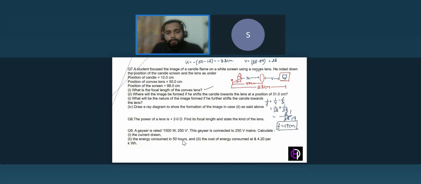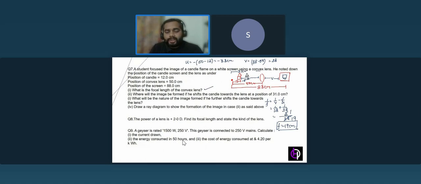Where will the image be formed if we shift the candle towards the lens? Now what is happening? The candle is shifting towards the lens, that means in this direction, the candle should be shifted to 31 centimeter. Now this time from the starting point, the candle is at 31 centimeter. Suppose at this point the candle comes.